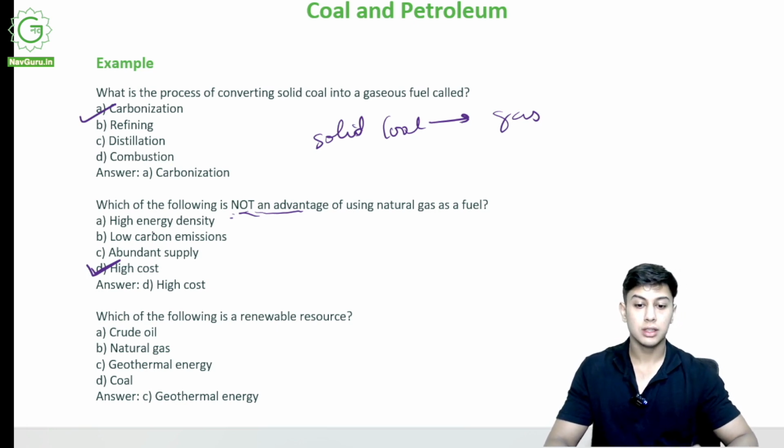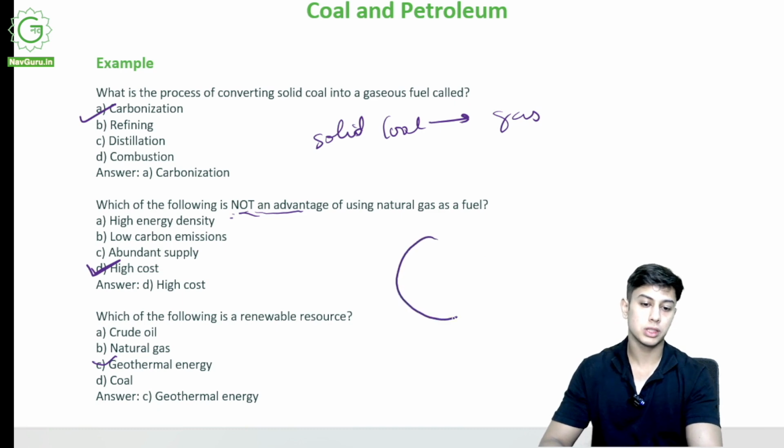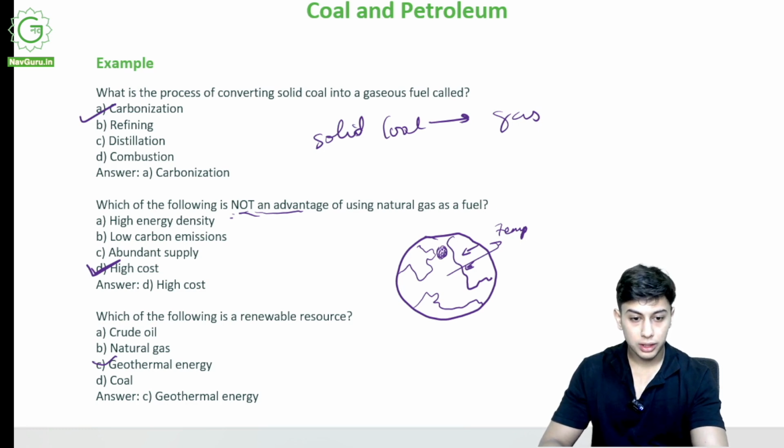Which of the following is a renewable resource? Crude oil, natural gas, geothermal energy, coal. Geothermal energy. What is geothermal energy? Suppose this is our earth. Earth has a temperature. Below the surface, there are some regions where the earth's magma, or the inside energy of the earth, is trying to come out. It is very hot inside the earth and it is trying to come out, like hot springs.